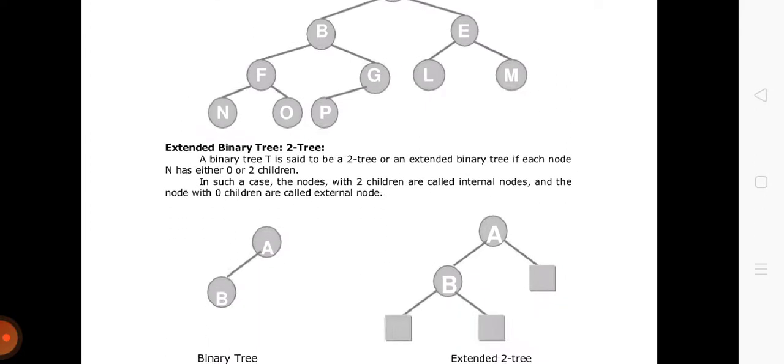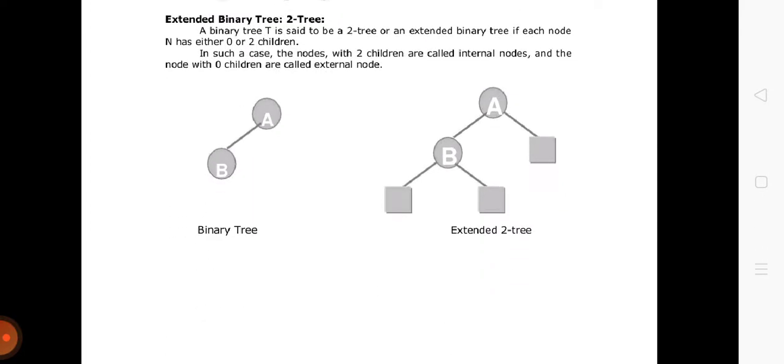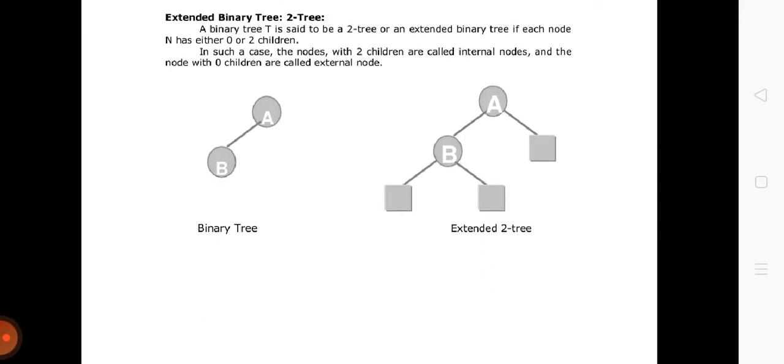Okay, next we have the extended binary tree. An extended binary tree is also known as a 2-tree.